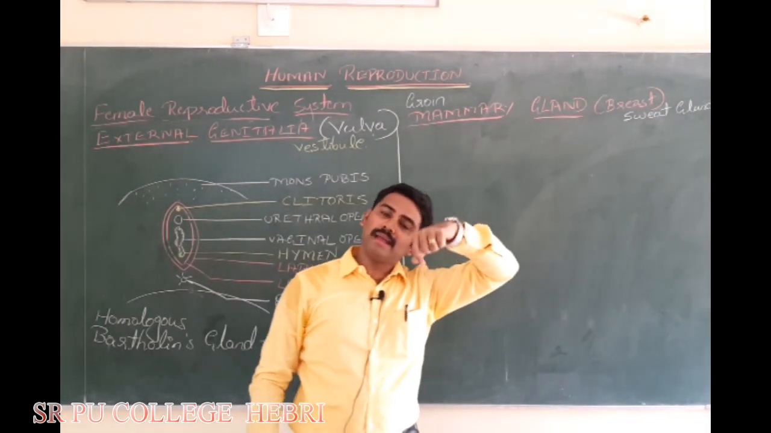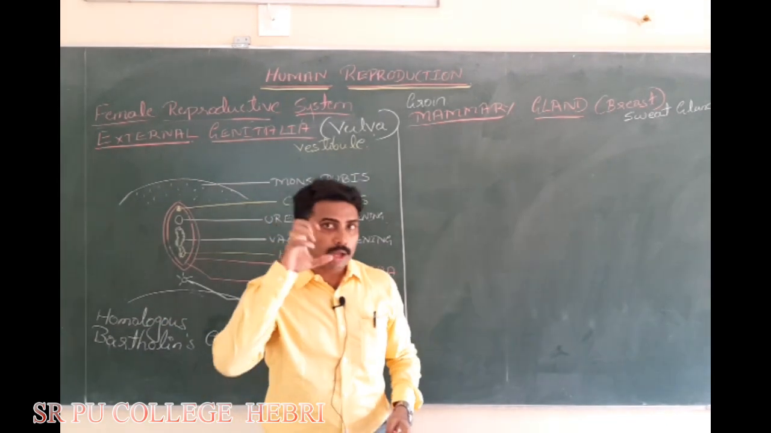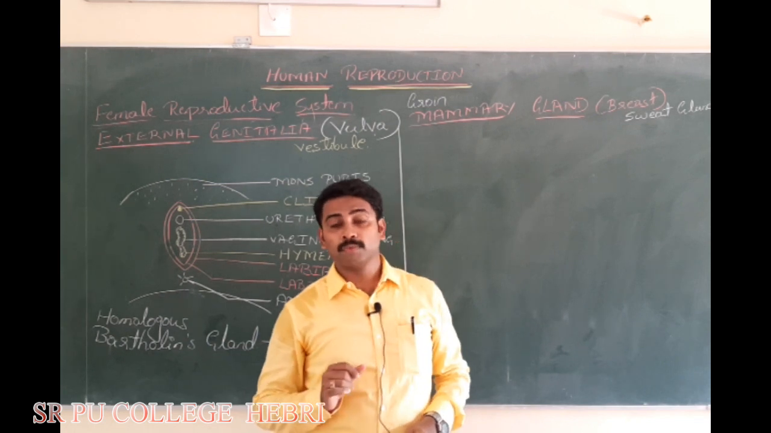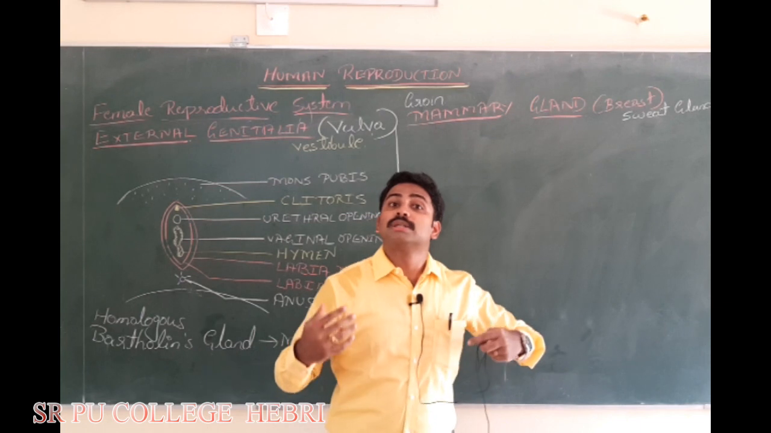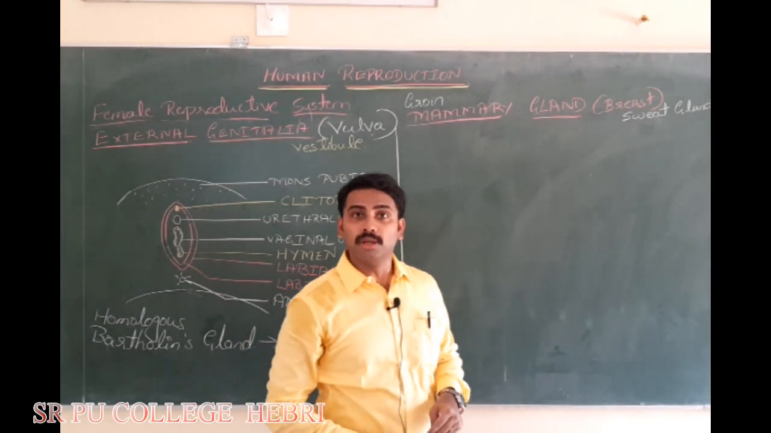Mammary gland. If you look, you have many examples. If you go to snakes, snakes have poison gland in their mouth, right? Poison gland of the snake is the modified salivary gland. In us, sweat gland modified and become what? Mammary gland or the breast.